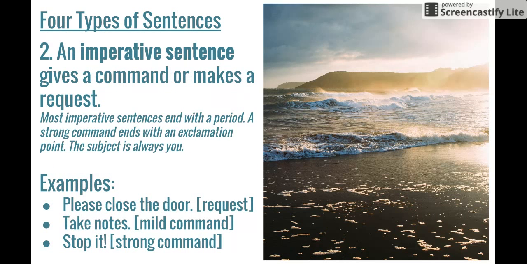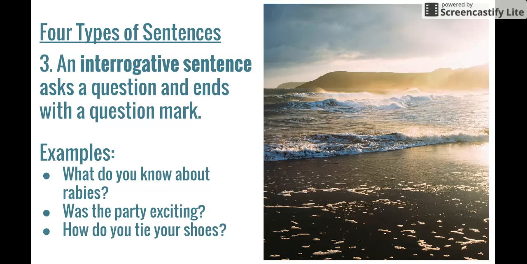These are all statements that someone might make declaring something, and they all end in a period. The second type of sentence is an imperative sentence. And these give a command or they make a request. Now, most imperative sentences end with a period. A strong command ends with an exclamation point. The subject is always you. Here's some examples. Please close the door. That's a request. Take notes. That's a mild command. Stop it. That's a strong command, and it ends in an exclamation point.